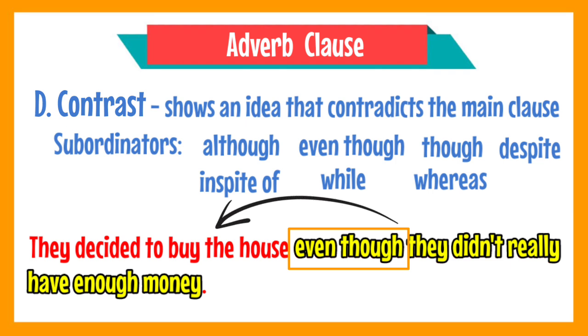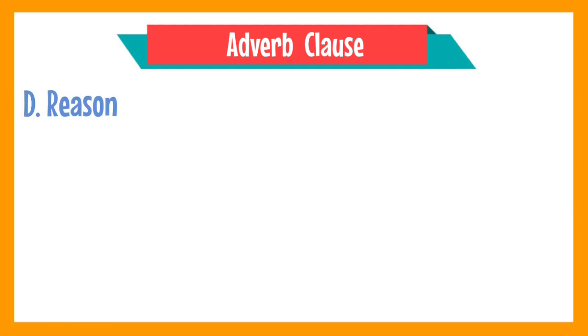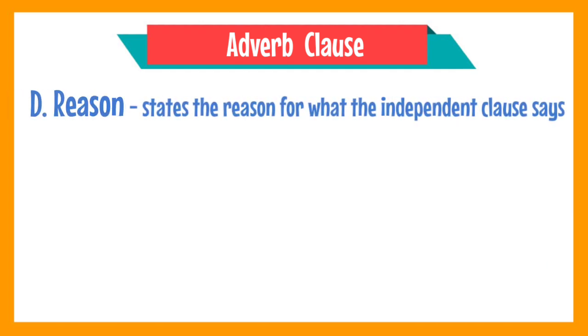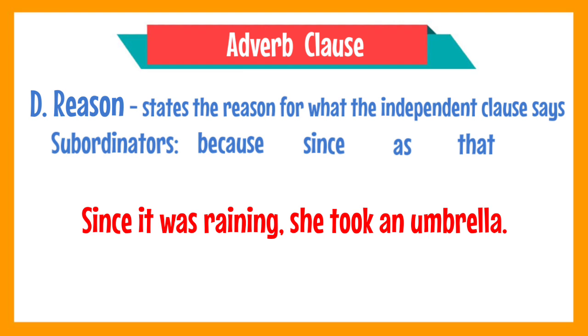Now let us move on to the last type of adverb clause for this video. It is the adverb of reason. As the term suggests, it states the reason for what the independent clause says. The subordinators for this type are because, since, as, and that. For example, since it was raining, she took an umbrella.